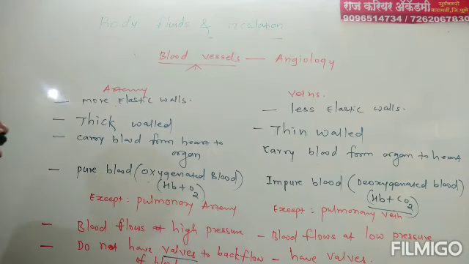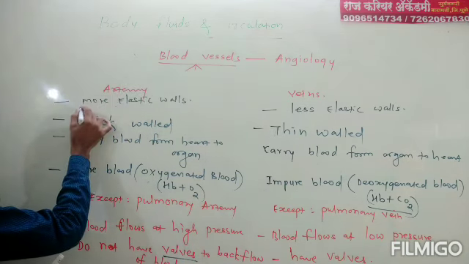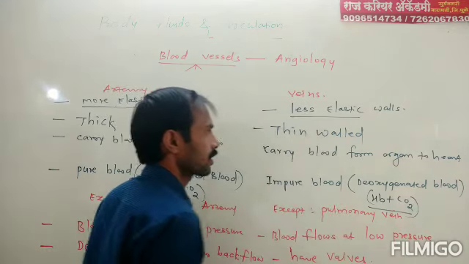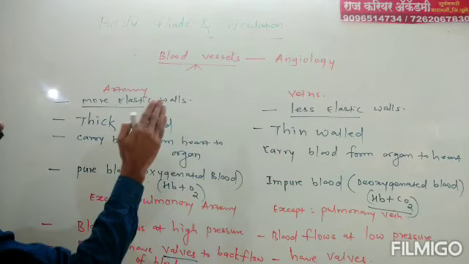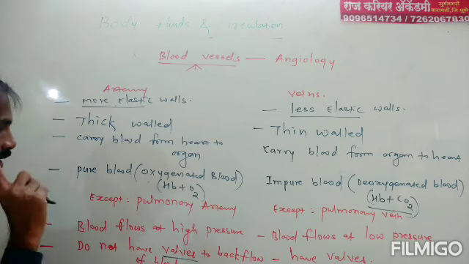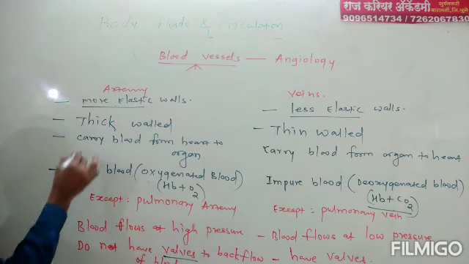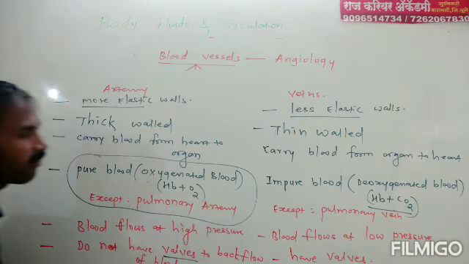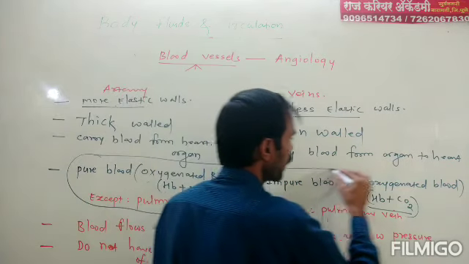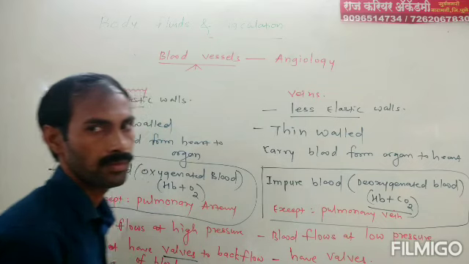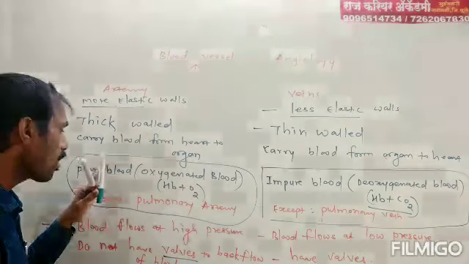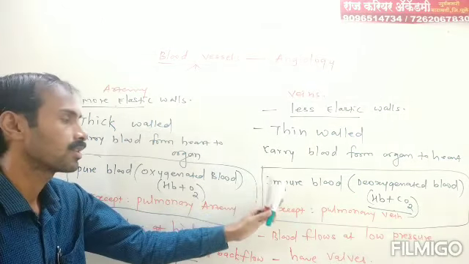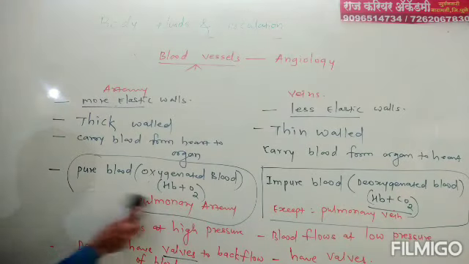And last difference, the walls of the arteries are more elastic and walls of the veins are less elastic. This is the basic difference between artery and veins. From this, one point is most important: arteries carry pure blood except pulmonary artery, and veins carry impure blood except pulmonary vein. All other arteries carry pure blood, all other veins carry impure blood. These are the two exceptions for artery and veins.